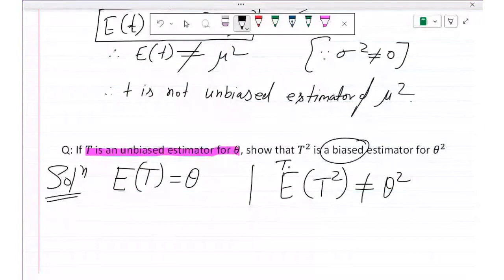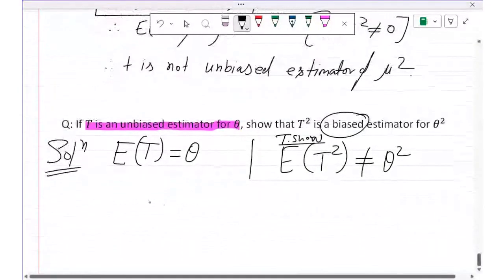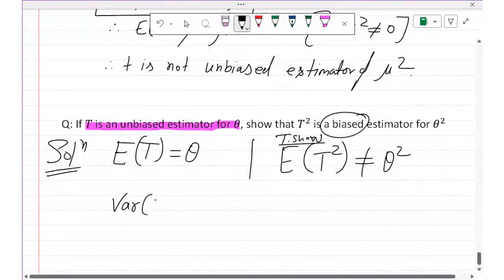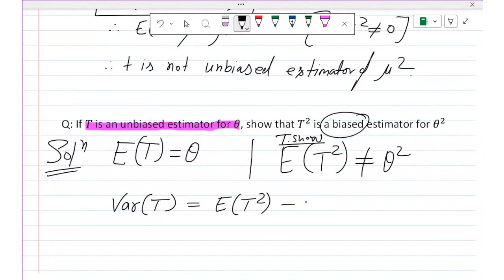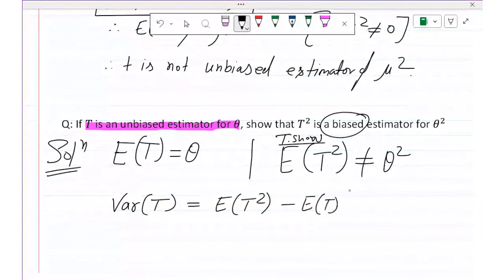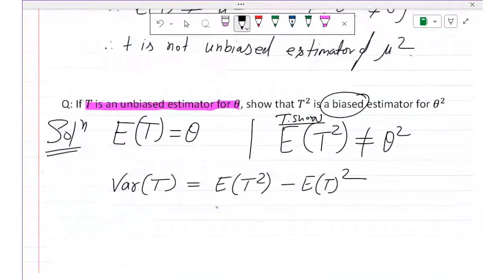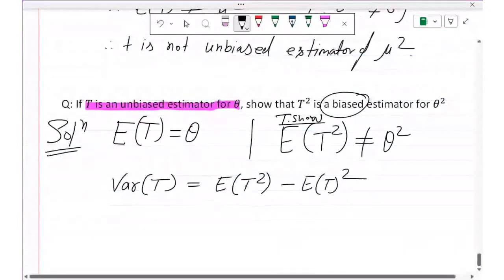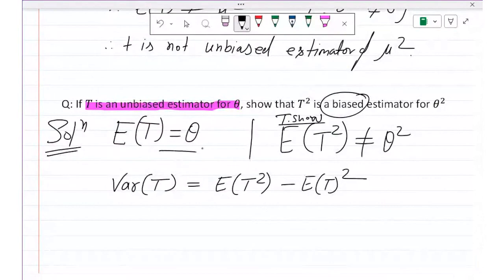First of all, we need to think about when E of t square comes into the picture. You know what the variance of t is? Variance of t is expectation of t square minus expectation of t whole square, like variance of x is expectation of x square minus expectation of x whole square. Now use this: E of t is equal to theta.